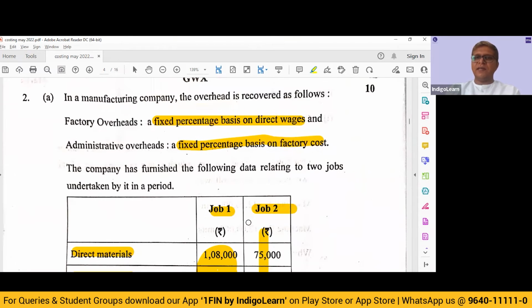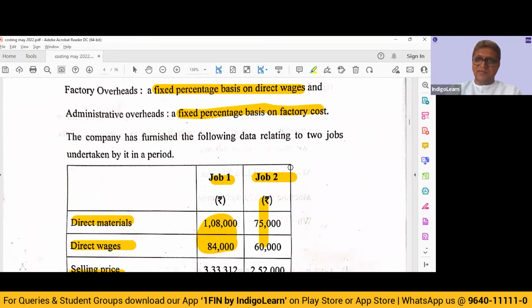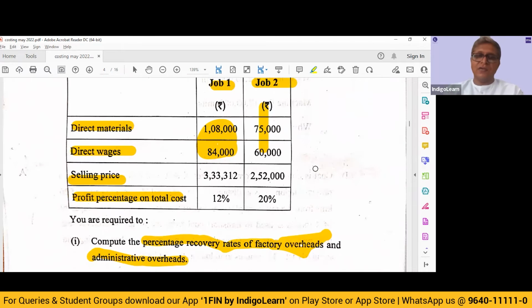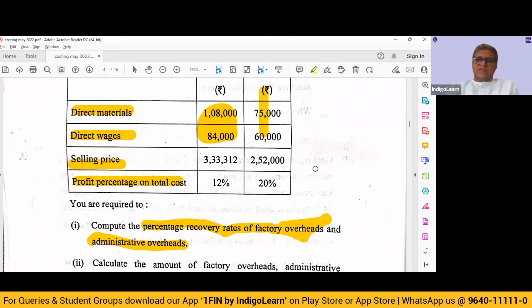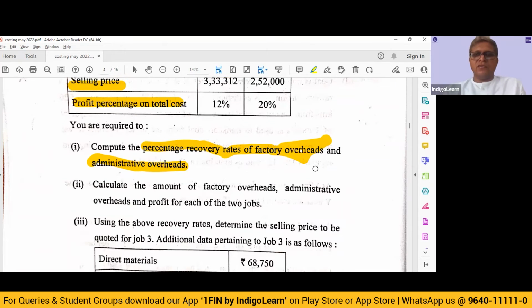So basically, the percentage of direct wages will come to 66.67%, and percentage of administrative expenses on factory cost will come to 20%. You can solve that and cross verify. So that is how we will have to look at bit 1. Then once we know that, they are asking us to calculate the amount of factory overheads, administrative overheads, and the profit for each of the 2 jobs individually.